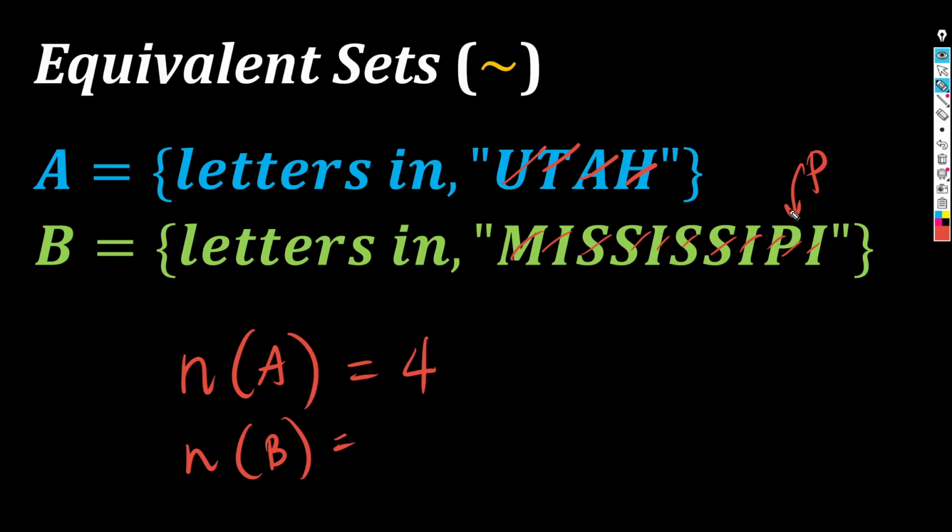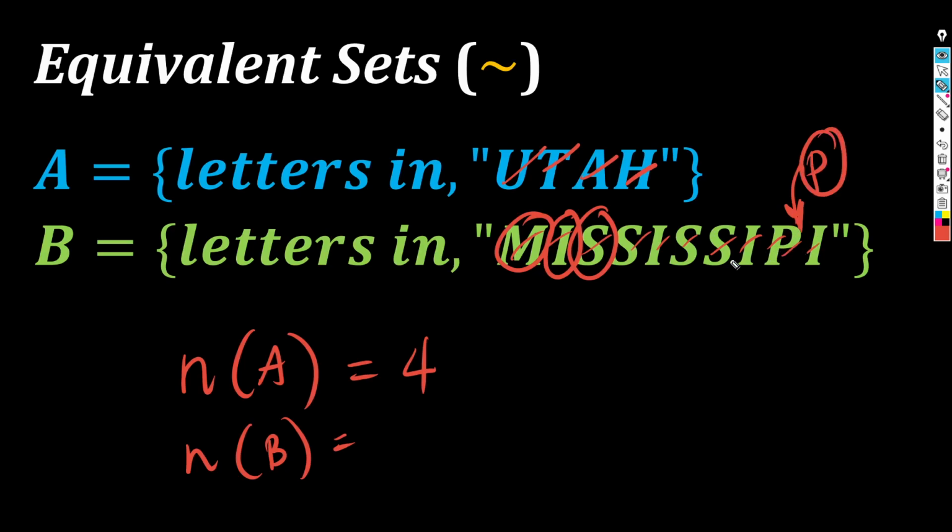M-I-S-S-I-S-S-I-P-P-I. Oh, mali spelling ni Sir ng Mississippi. There has to be another P there. Sorry for that typo. But in any case, point is, how many elements does the set B have? M is one unique element. I is another unique element. So is S, that's another unique element. And P, itong nawawalang P dun, is also a unique element.